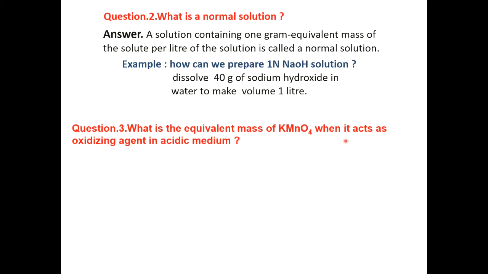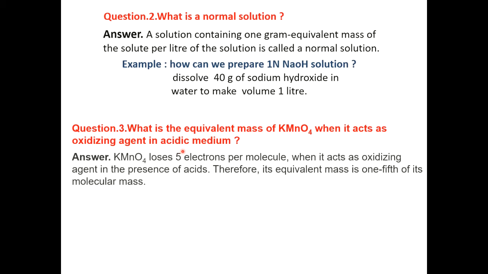It acts as an oxidizing agent. Oxidizing and reducing agent are two types of agent. Oxidizing agent means it causes oxidation of others and itself undergoes reduction. The second term, reducing agent, means it causes reduction of others and itself undergoes oxidation. So this is the meaning of oxidizing agent and reducing agent.